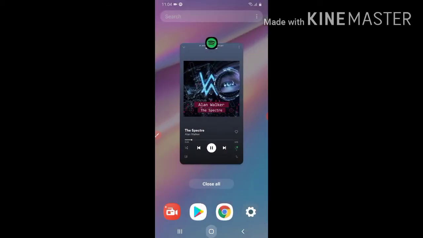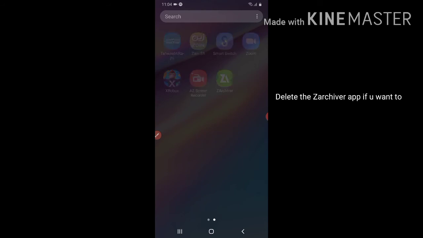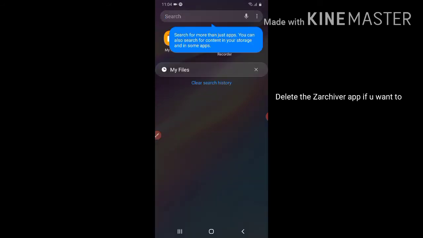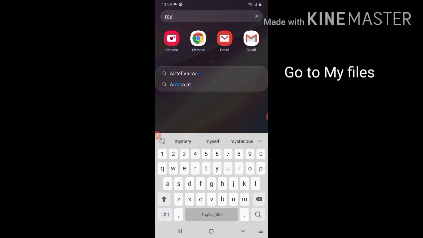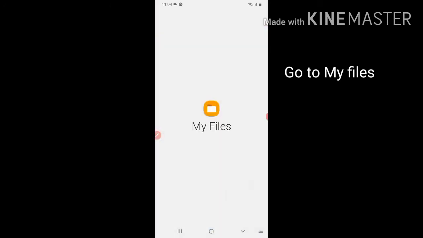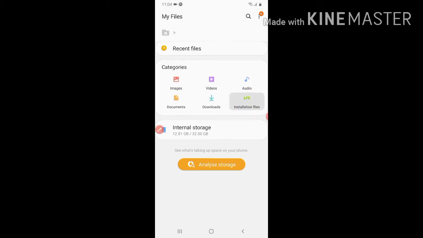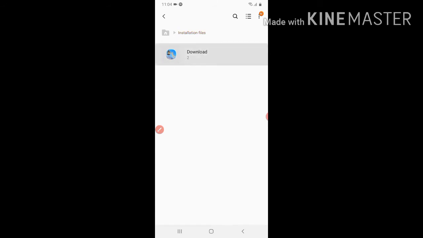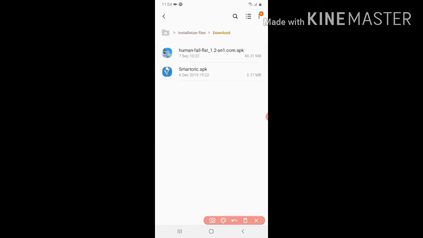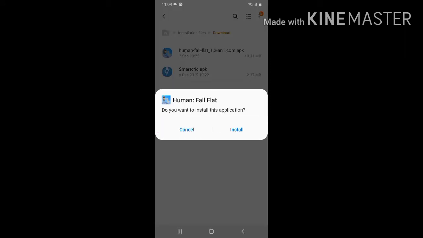Now you need to go to search and search my files. Open my files, and you need to click on installation files and click on that. And you need to click on this and click on that, and you need to click on install. If it asks for permission, then allow the permission for installing this. Click on done.